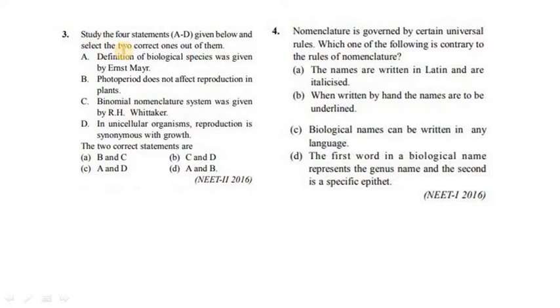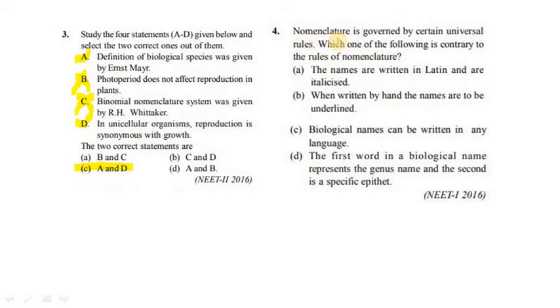Third question. Study the four statements from A to D given below and select the two correct ones out of them. Option A. Definition of biological species was given by Ernst Mayr. Yes, it is correct. Option B. Photoperiod does not affect reproduction in plants. No, it is wrong. It affects. Option C. Binomial nomenclature system was given by R.H. Whittaker. No, it is given by Linnaeus. And option D. In unicellular organisms, reproduction is synonymous with growth, it is correct. So option C, A and D.